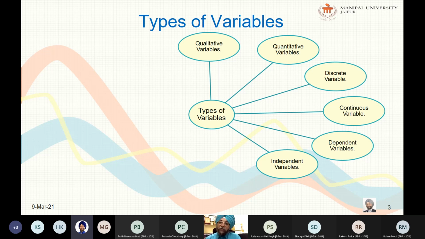If we hypothesize that smoking causes lung cancer, smoking is the independent variable and cancer is the dependent variable. Okay, so a business researcher may find it useful to include the dividend in determining share prices. Here the dividend is the independent variable and the share price is the dependent variable.